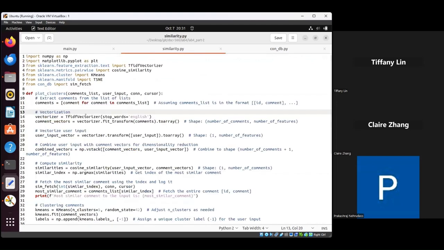For this, I used a function called plot cluster, and it takes a comment list and user input as parameters. I'm extracting the comments from the comment list and vectorizing them, and I'm also doing the same for user input. After that, I'm running a cosine similarity search, which is a library from sklearn. After that, I'm plotting the clusters in k-means and plotting the difference between the user input and the comments in the cluster to visually show how similar they are. Yeah, and we can go ahead and run this function.